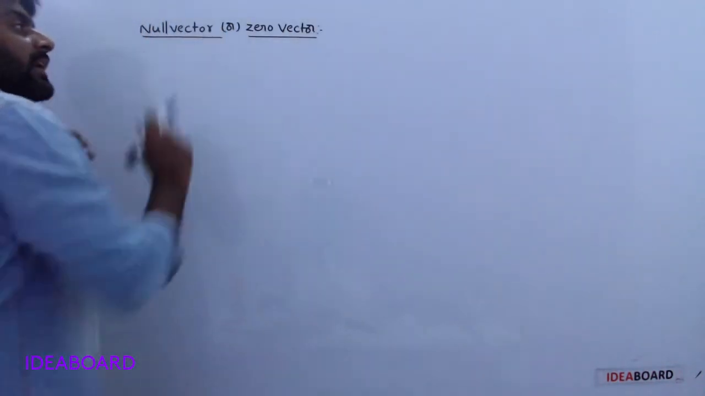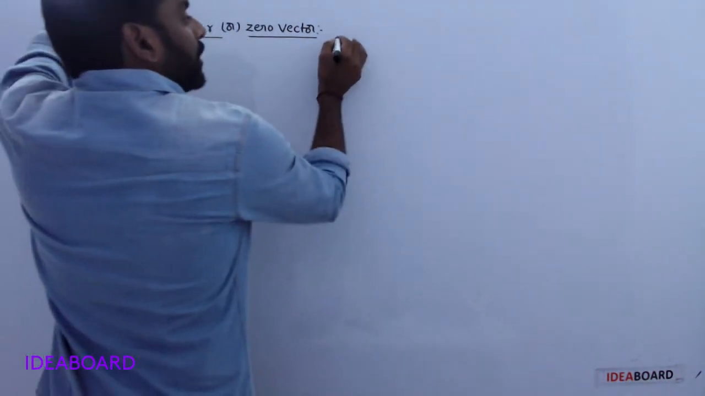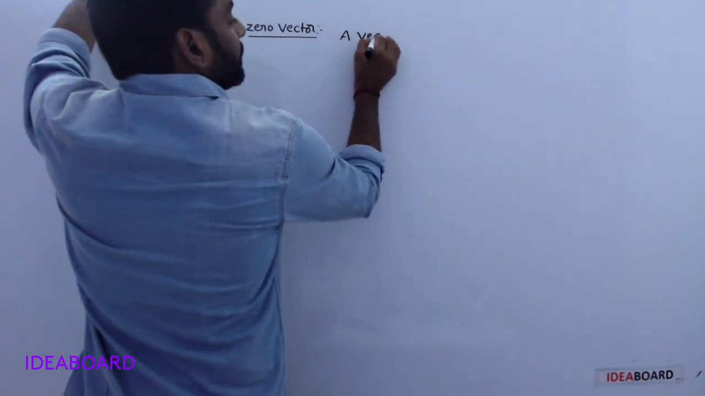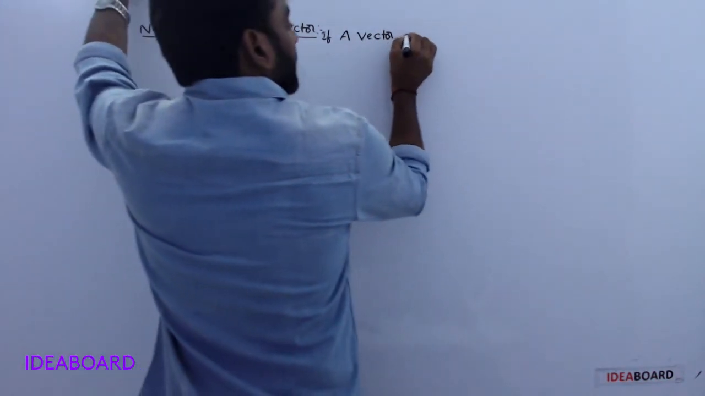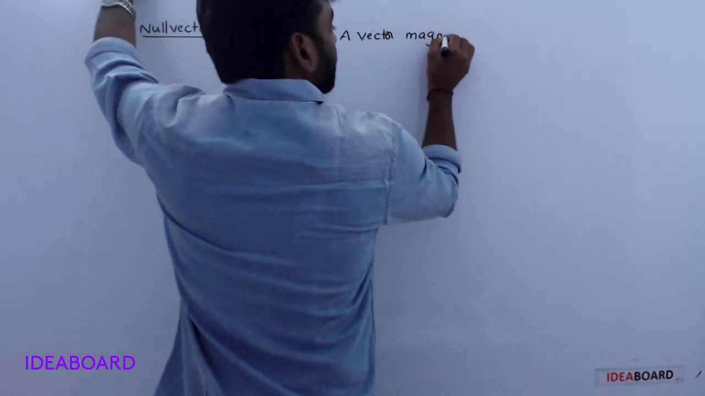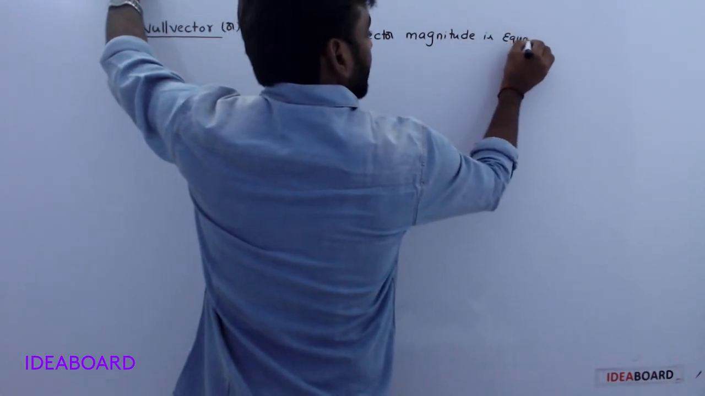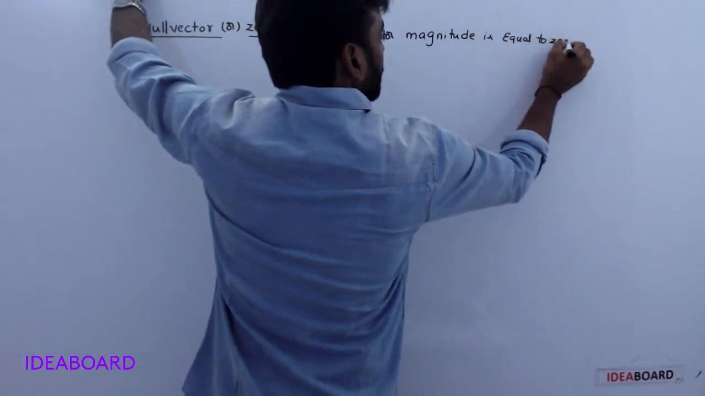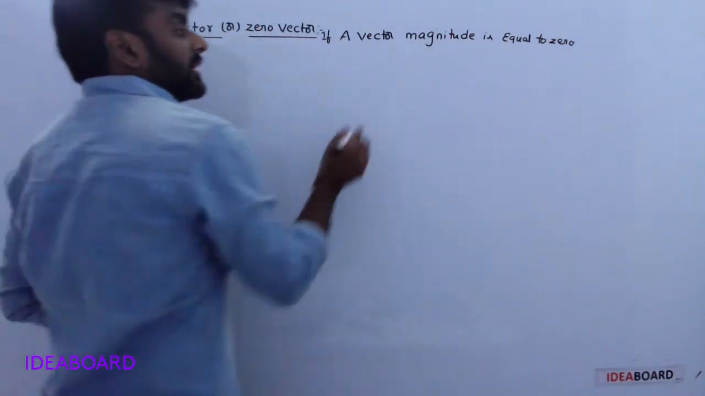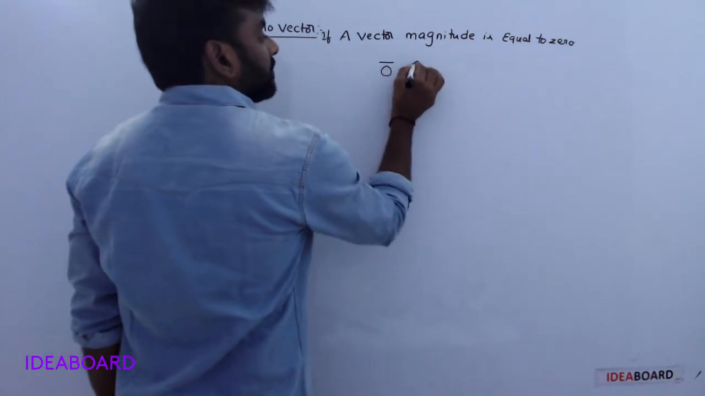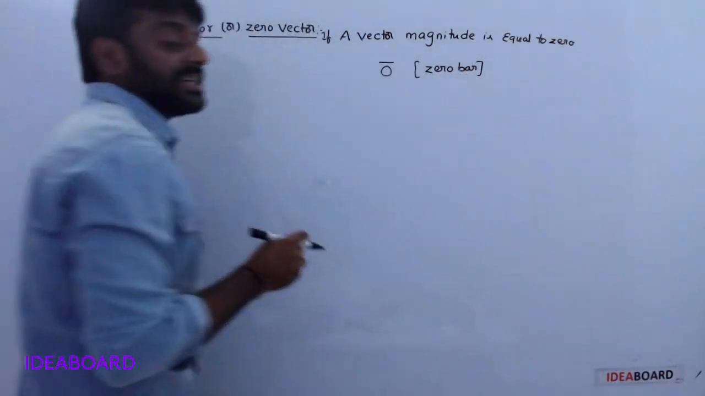Next one, null vector or zero vector. A vector whose magnitude is equal to 0, that type of vector is nothing but a null vector or zero vector. It is represented with 0 bar. Okay, its direction is indeterminate.